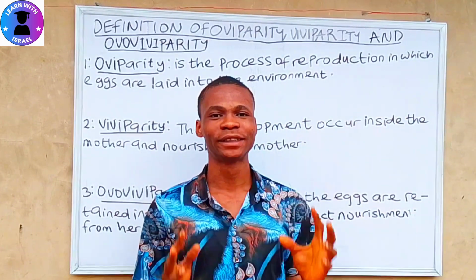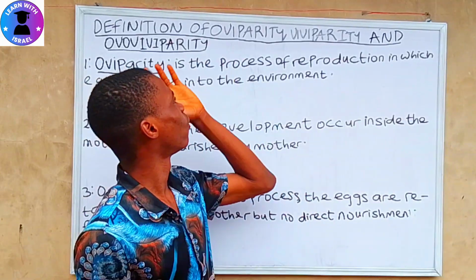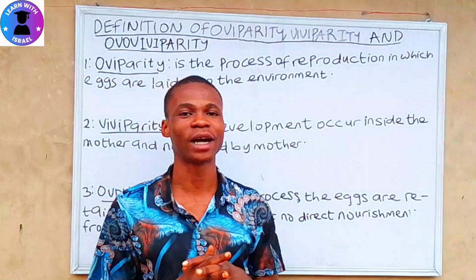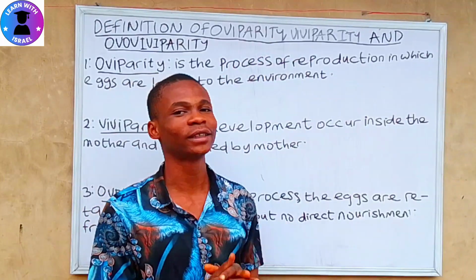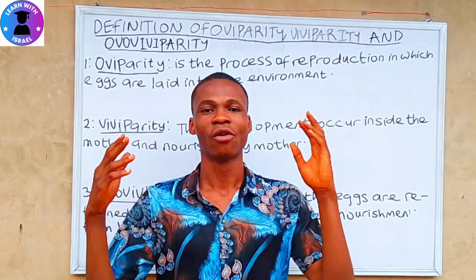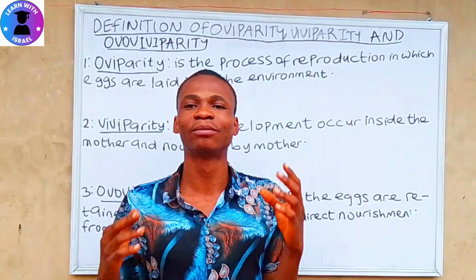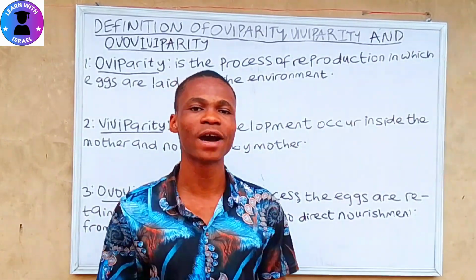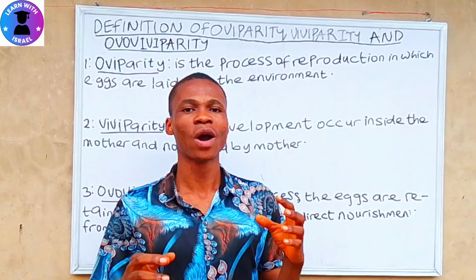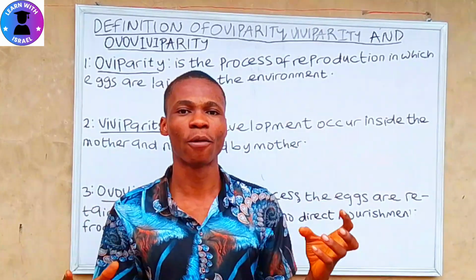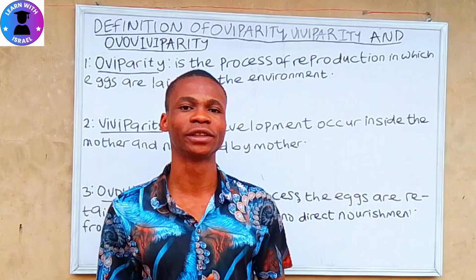So in this video I'll be treating the definition of oviparity, viviparity and ovoviviparity. Let's start from oviparity. What is oviparity? Oviparity is the process of reproduction in which eggs are laid into the environment where the embryos are developed and later hatched out from the egg into young ones.